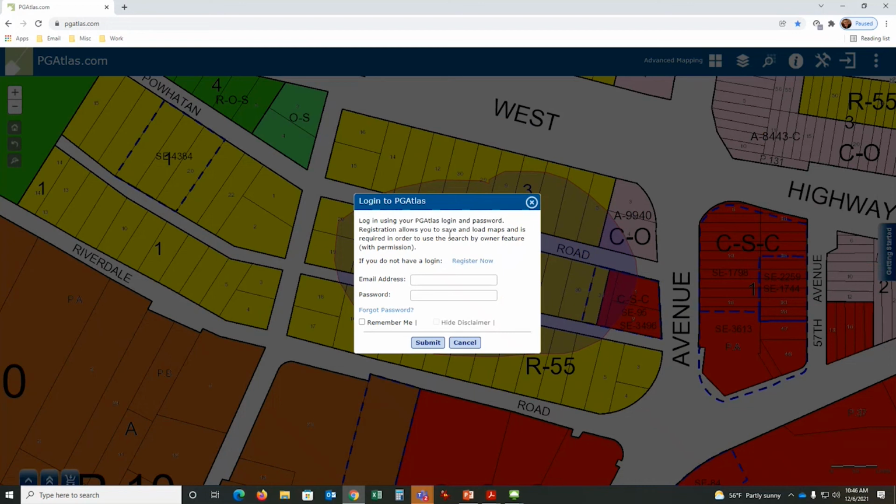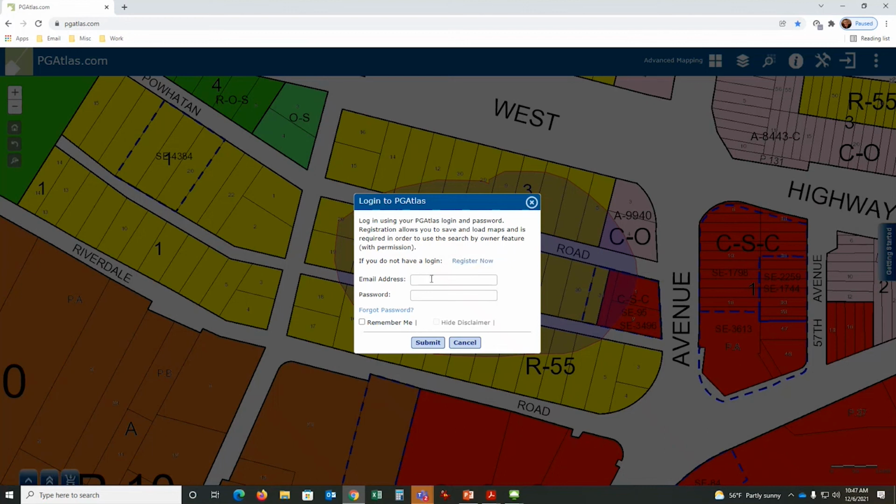Now, word of warning, if you're on internal Atlas staff and you go to log in, you must be on internal Atlas to get access to your saved maps. If you're outside using pgatlas.com, same thing. They don't intertwine. They are separate. You just have to keep that straight. So if you wanted to register, you click here, register. What will happen is you will get an email, usually in your junk folder, saying someone's trying to create a profile under your email address. Do you accept? You say yes, and you're in.